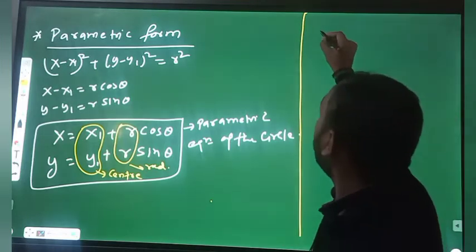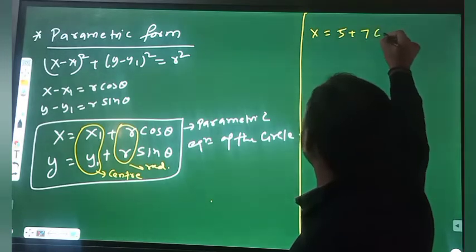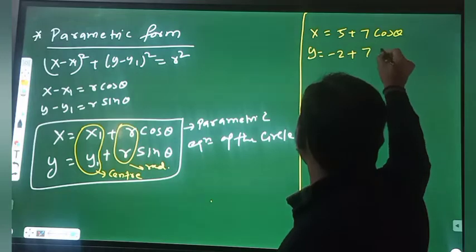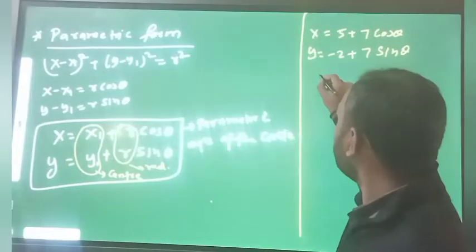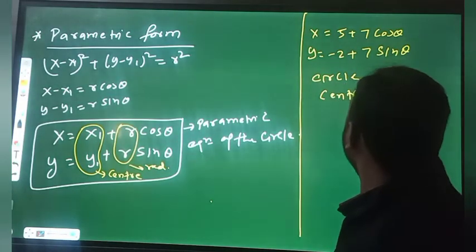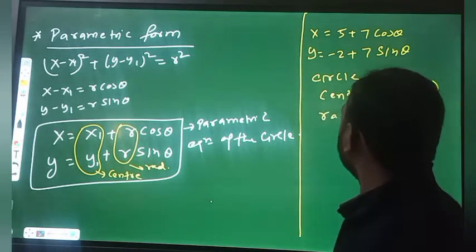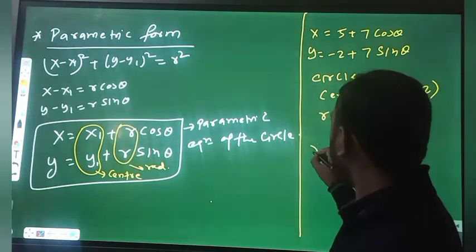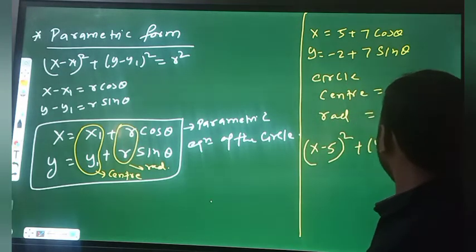Suppose in parametric form the equation is x equal to 5 plus 7 cos theta and y equal to minus 2 plus 7 sin theta. So this represents a circle having center 5 and minus 2 and radius 7, and the equation will be (x minus 5) whole square plus (y plus 2) whole square.